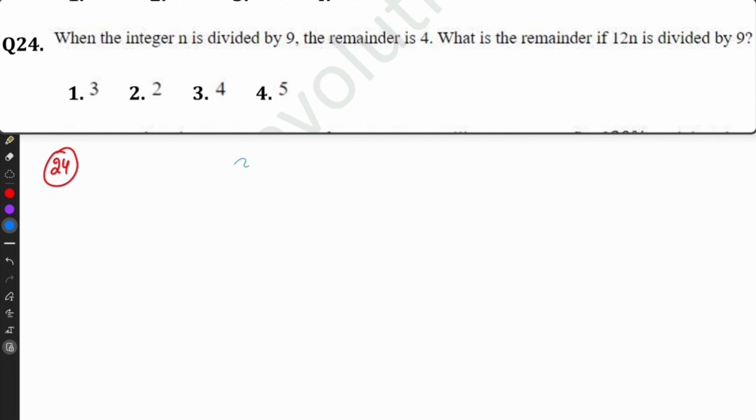When the integer n is divided by 9, the remainder is 4. So I am taking it as n. 9 ones are 9, the remainder is 4. So I am taking n equal to 4 plus 9, that equal to 13.